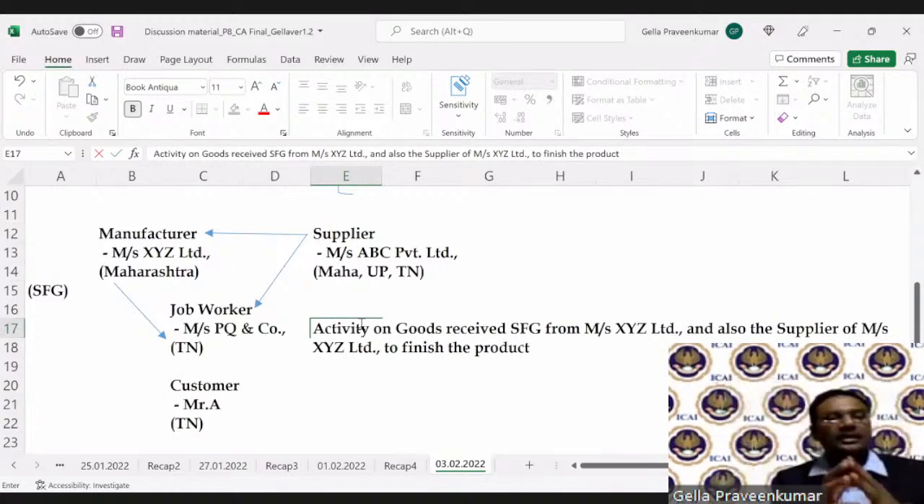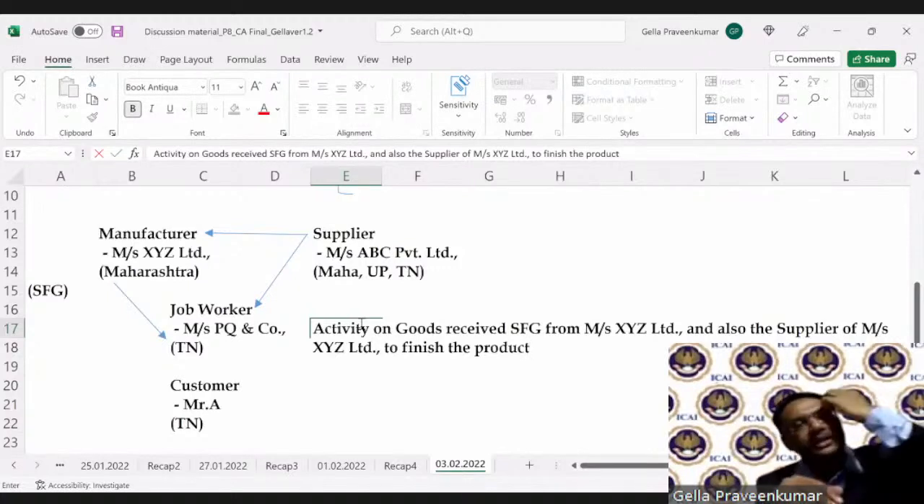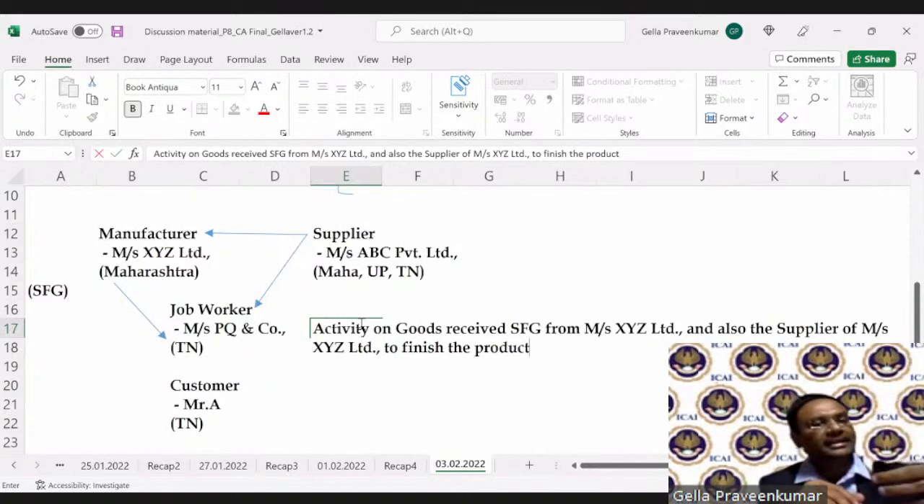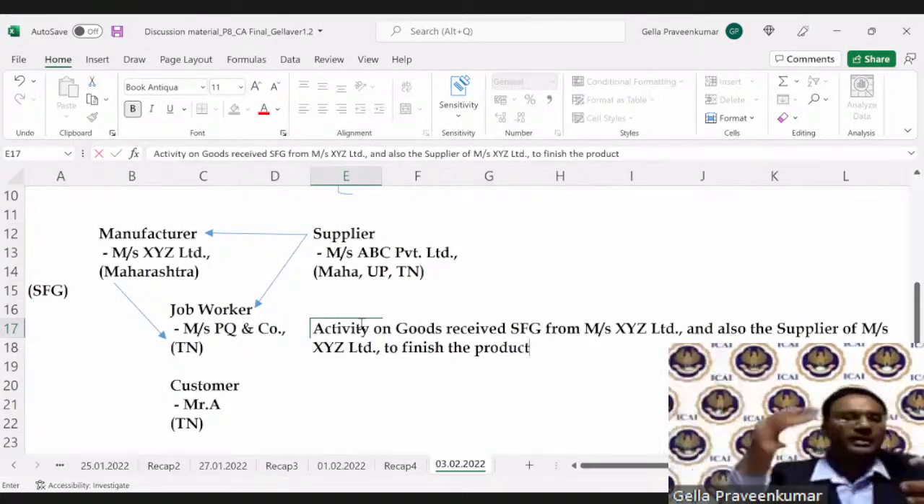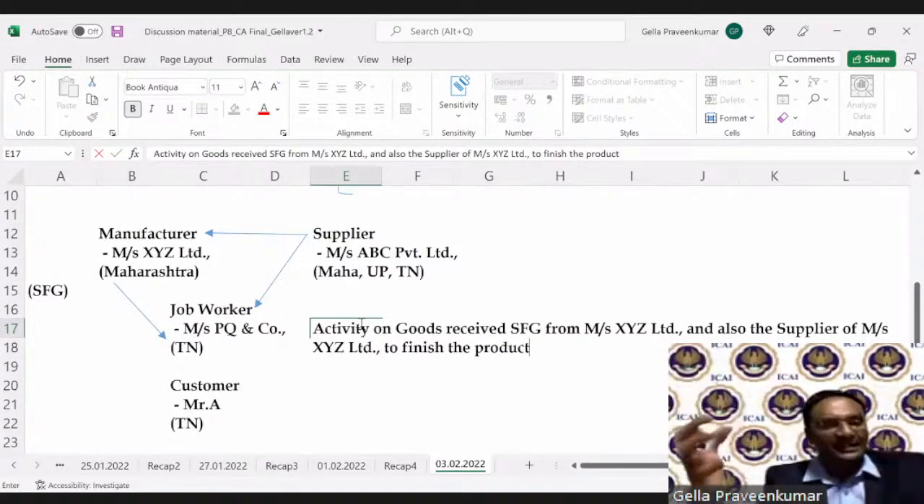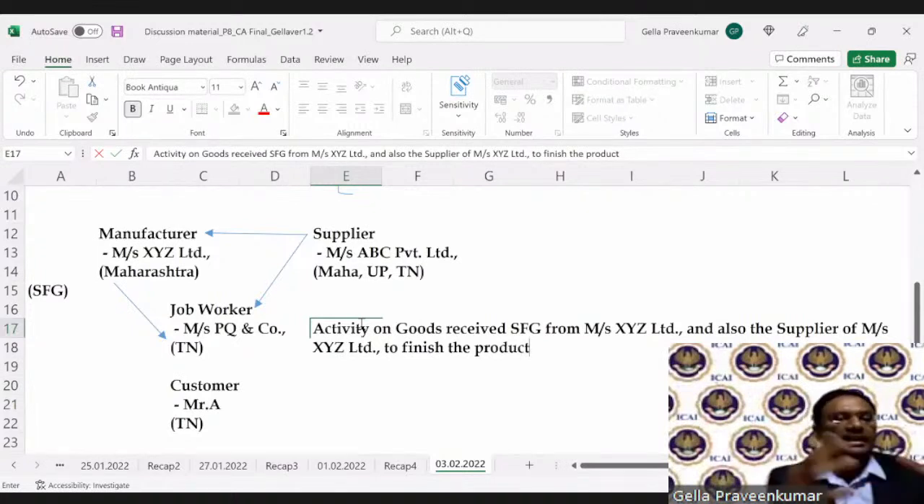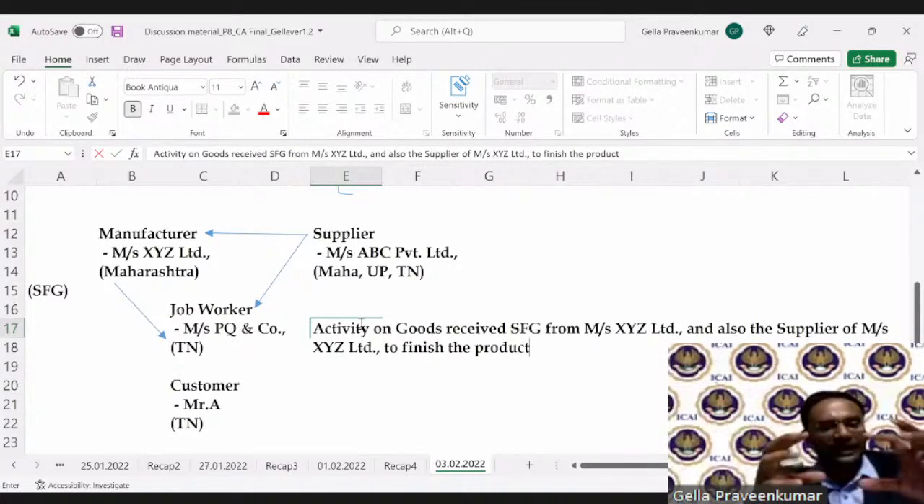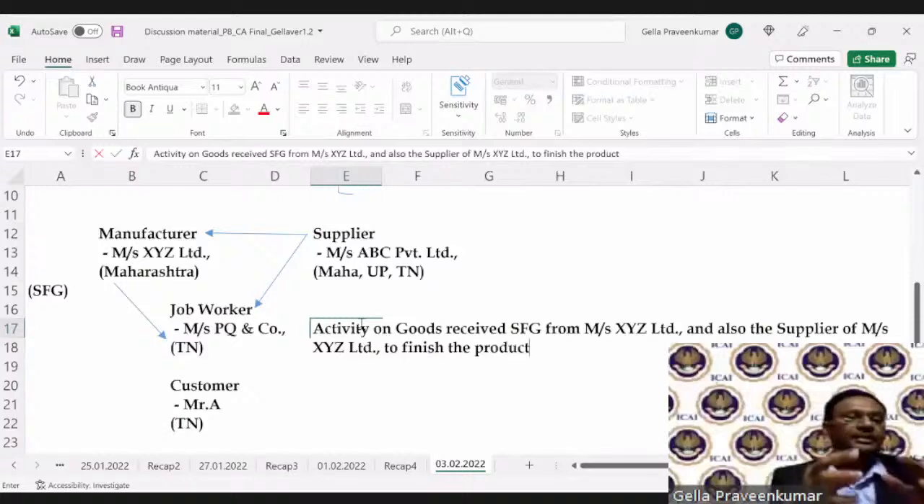Now, this gentleman or this firm, PQ and Co., what will PQ and Co. do? They receive the material from the XYZ factory. They also receive from ABC Private Limited. This material which comes to the job worker, he will do assembly, he will make a final product, and that final product will be supplied to Mr. A. This could be one example. So can you give an example?